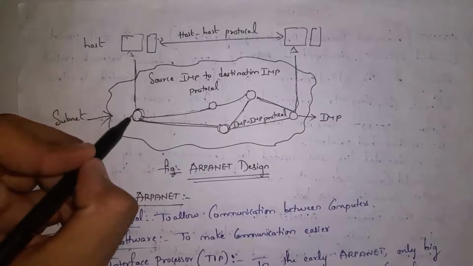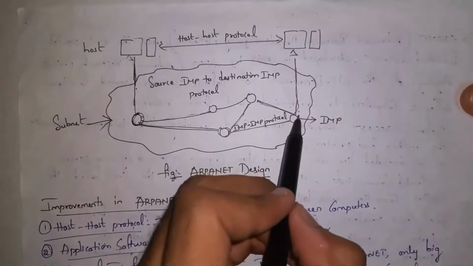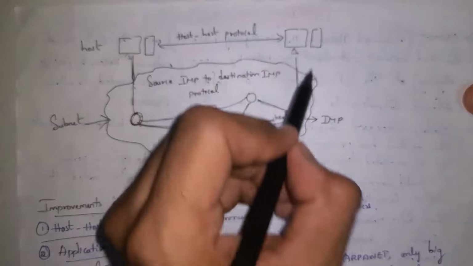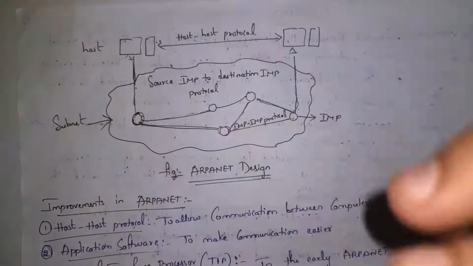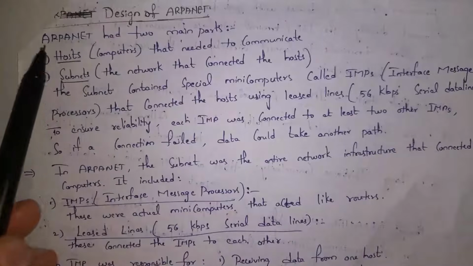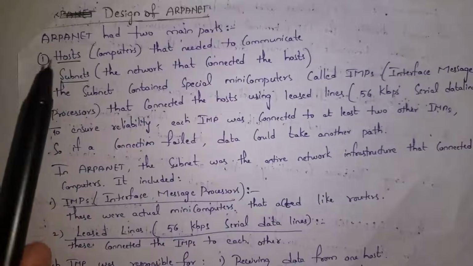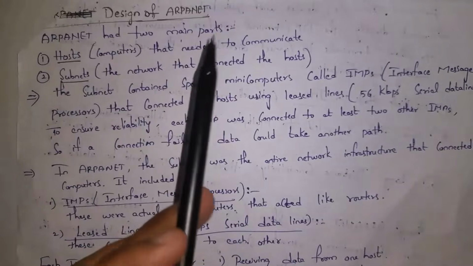The IMP device which is connected to the sender computer, we call it the source IMP, and the IMP device which is connected to the destination computer, we call it the destination IMP. This is ARPANET architecture. ARPANET has two main parts. One is hosts, they are the computers that need to communicate, and the second one is subnets. A subnet is the network that will connect to host devices.